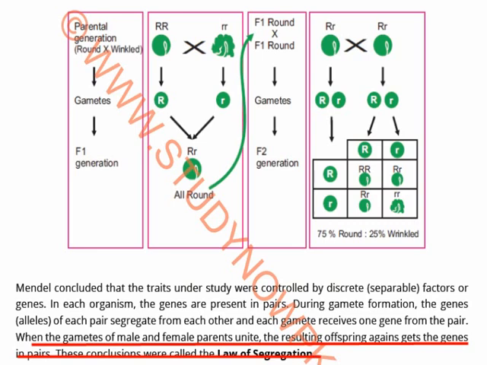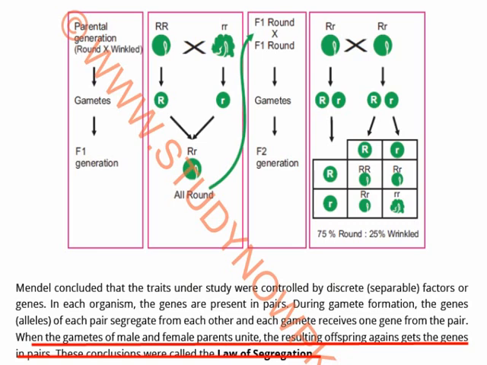Why segregation? Segregate means separated, something which is separated from the other. That is why he said that the genes were separated from each other and then the union happened. He called it the law of segregation because, in the parent before fertilization, the genes were separated and only one gene was left.